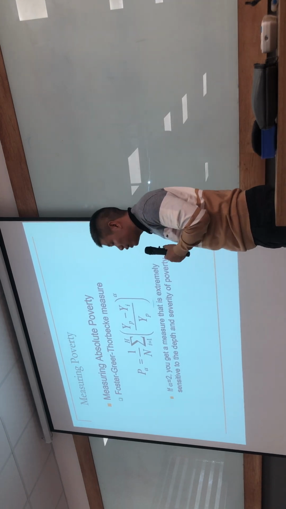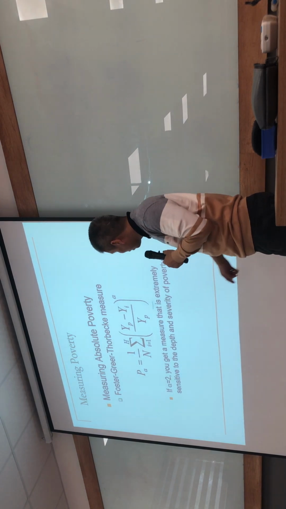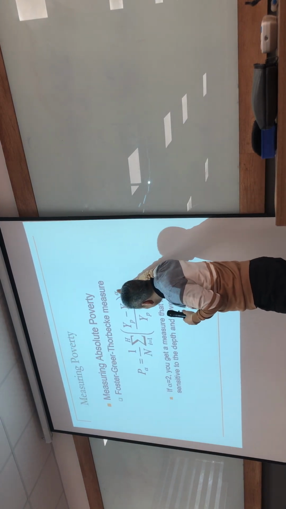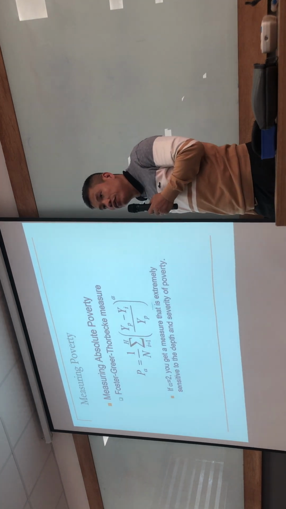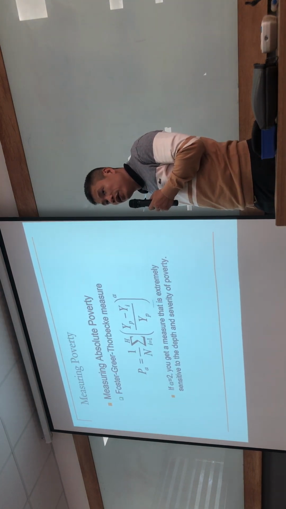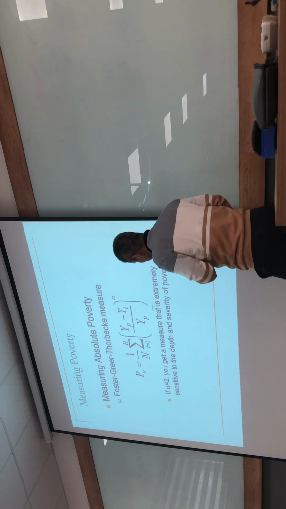In English, that is the square poverty gap, SPG, when alpha equals 2. In Vietnamese, that means bình phương khoảng nghèo. And the meaning you can see here.